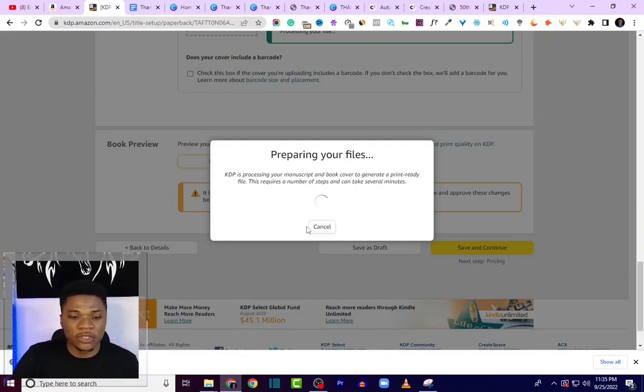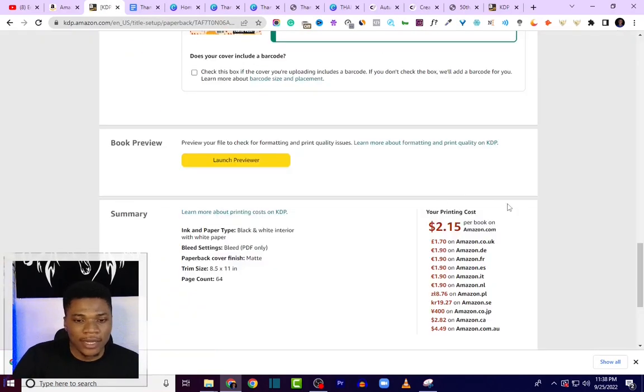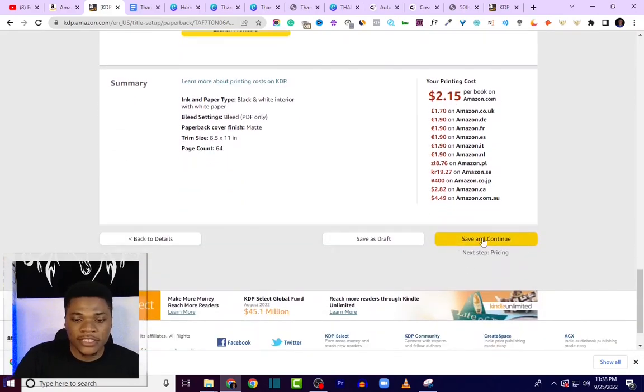So it's going to take some time here. Let's just wait for it. So everything is all good with our book. I'll just go over and click approve. And then this is the printing cost. I'll click save and continue.